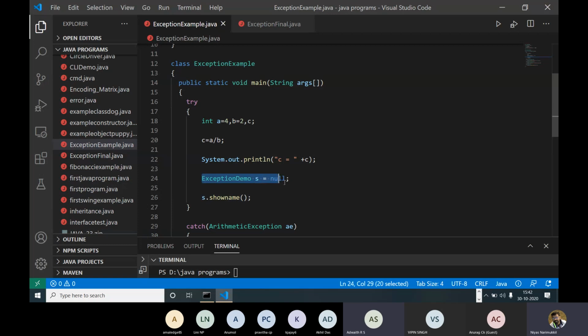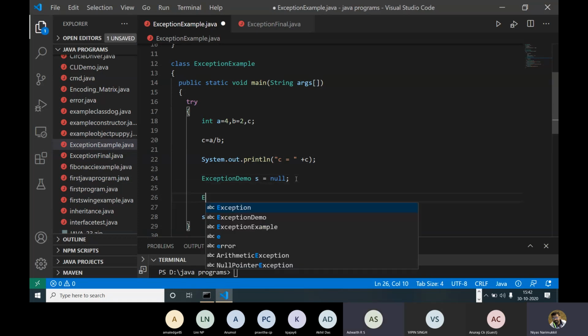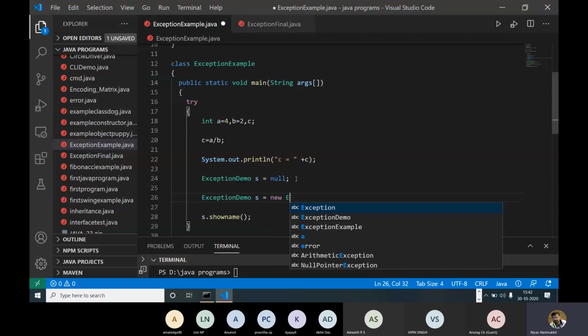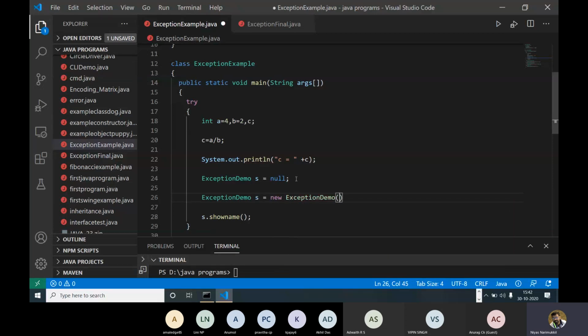In this statement we have to define an object, right? So here there is no object. So actually the correct statement is ExceptionDemo s equal to new ExceptionDemo, right? So this is the correct statement.